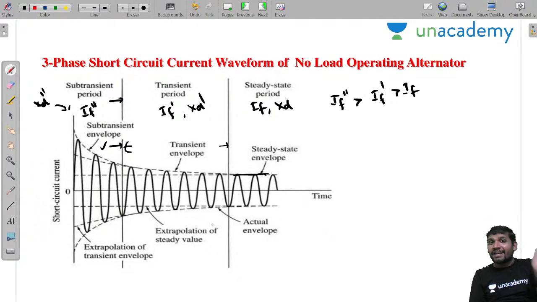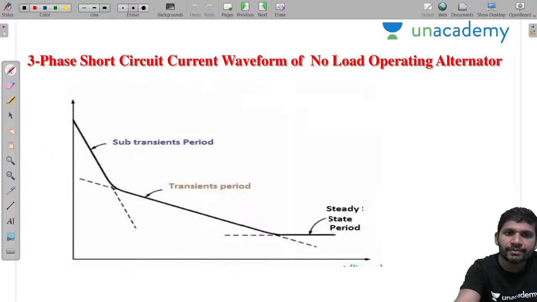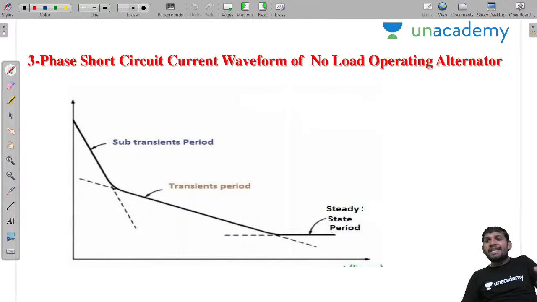See this one. In the case of transmission lines, compared with alternators, we are not getting a decreasing amplitude like this. There is an unsymmetrical waveform here, but here also there is unsymmetry because of the DC effect. But I am not considering it. Here I am drawing only the symmetrical current by neglecting the DC offset effect. Now the same waveform, if you draw in terms of logarithmic scale, sir.